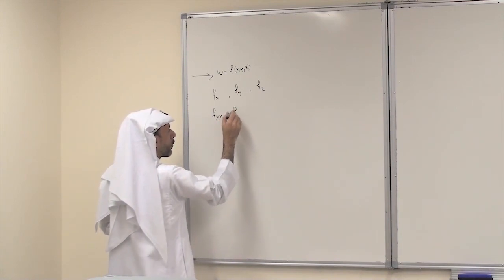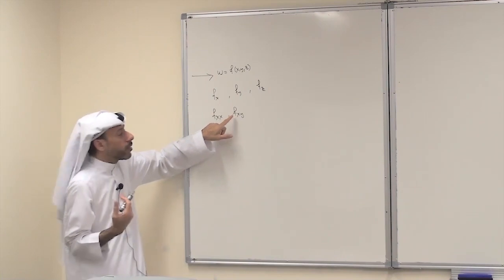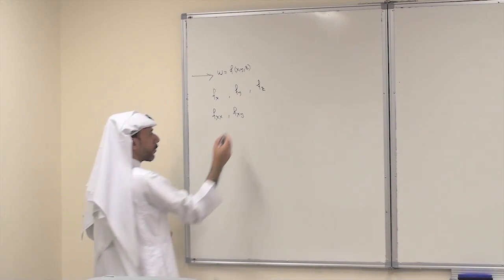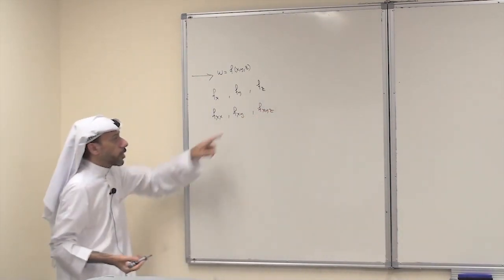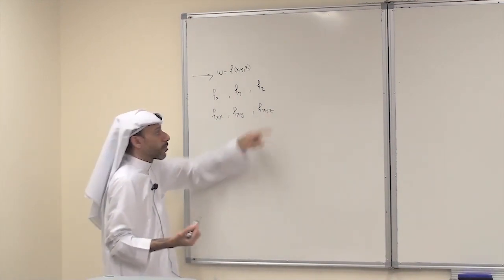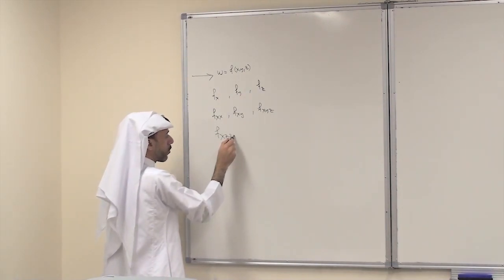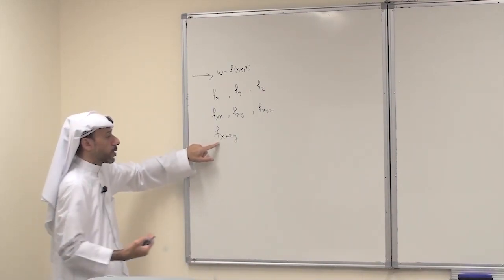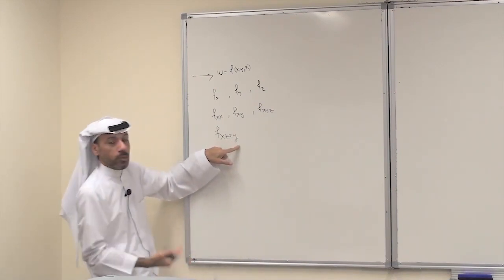If I say, for example, f sub xy, it means differentiate f first with respect to x, then with respect to y. If I write f sub xyz, then differentiate f 3 times, with respect to x, then y, then z. If you write f sub xzy, it means differentiate f 3 times, first with respect to x, then with respect to z, a third time with respect to y.